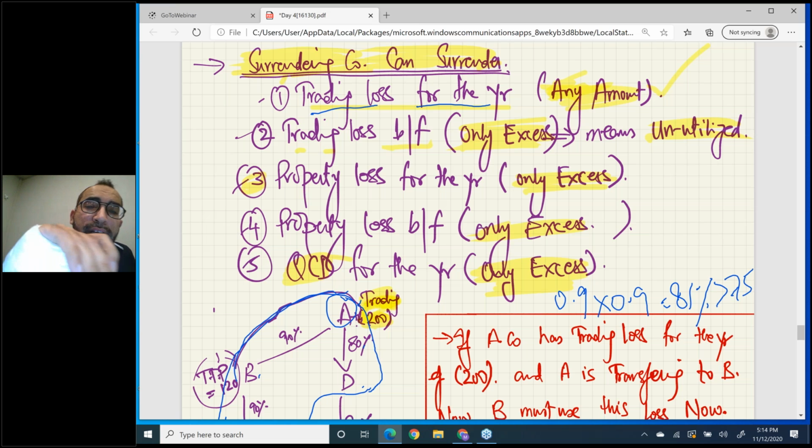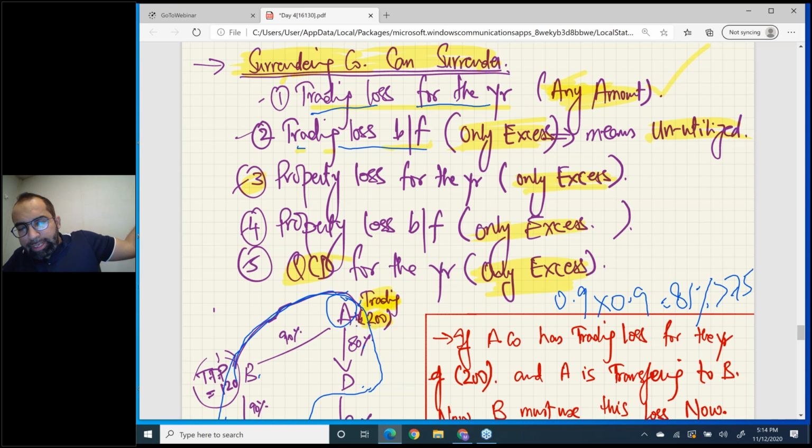Okay. Number two, trading loss brought forward. If you have trading loss brought forward from last year for your own company, then you can give that trading loss to your brother, but only the excess amount. What does it mean? That means that brought forward loss you have to use first, and then the remaining unutilized loss you can give to your brothers.